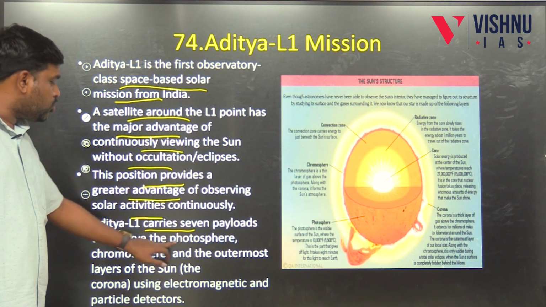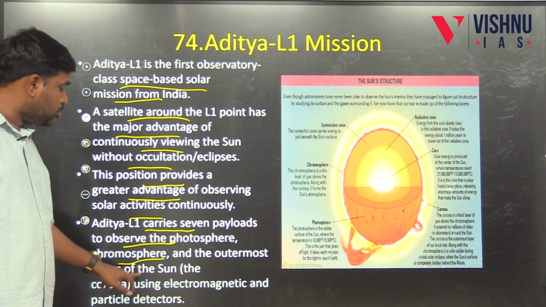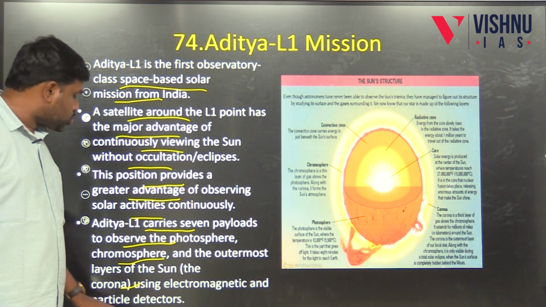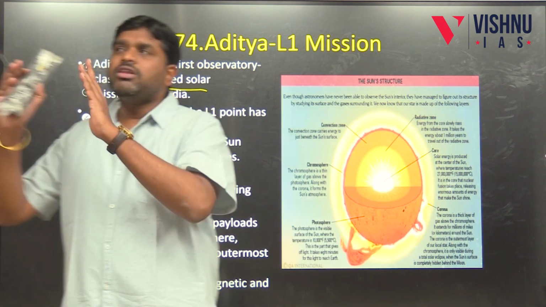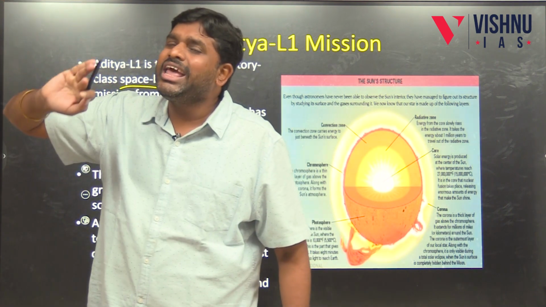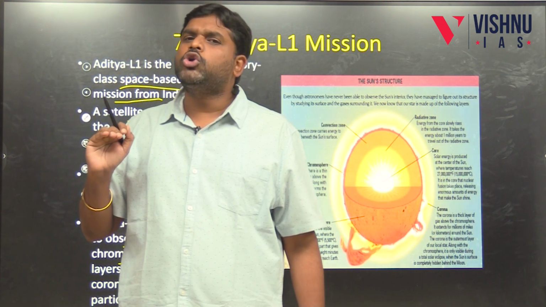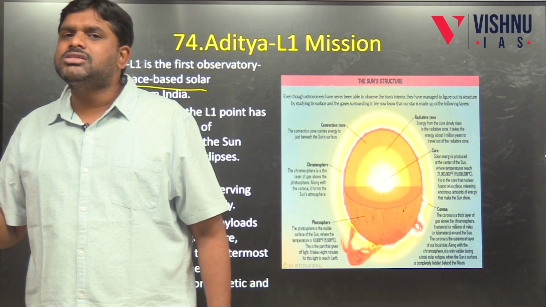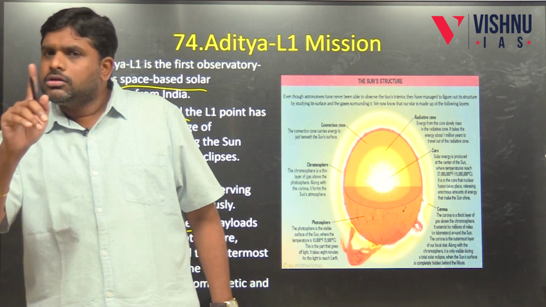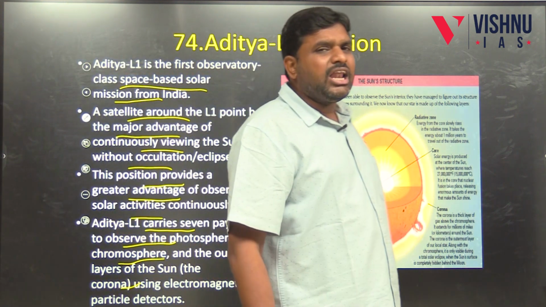Aditya L1 carries 7 payloads to observe the photosphere, chromosphere, and the outermost layers of the sun, the corona, using electromagnetic and particle detectors. So we will be studying the chromosphere. Outer layer of the sun is called as chromosphere. Little bit inside it is called as photosphere. Inside the sun's core it is called as corona. This all will be studied by Aditya L1 satellite.